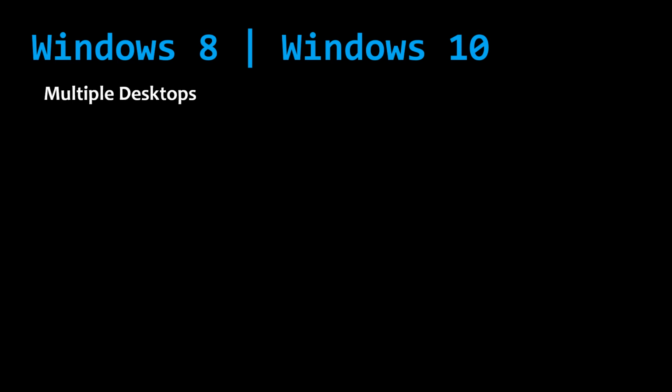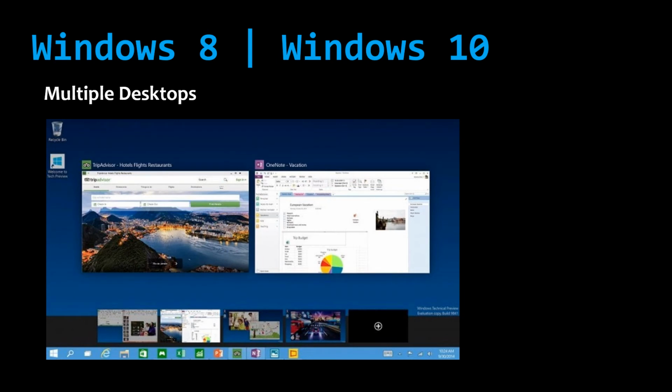Next will be multiple desktops. When Windows 8 was launched, the Start screen was introduced, which forced users to better manage their desktop and applications on a single desktop. Windows 10, on the other hand, allows the user to add or remove multiple desktops with the ability to open programs in whichever desktop you like.